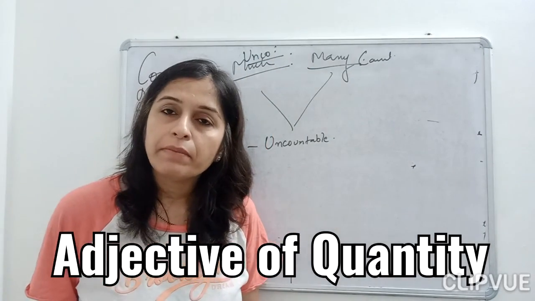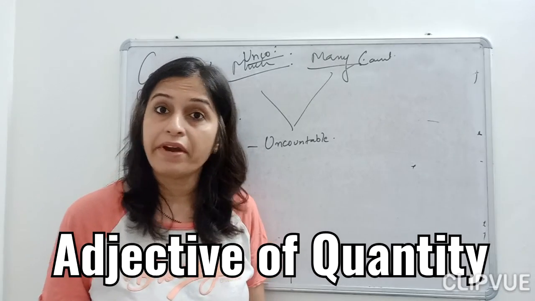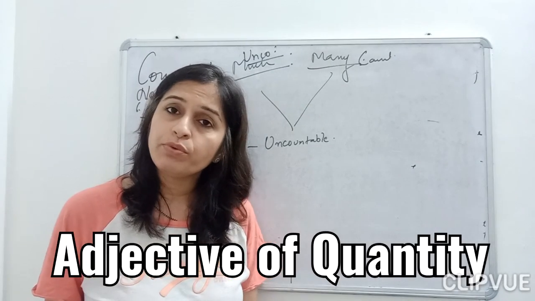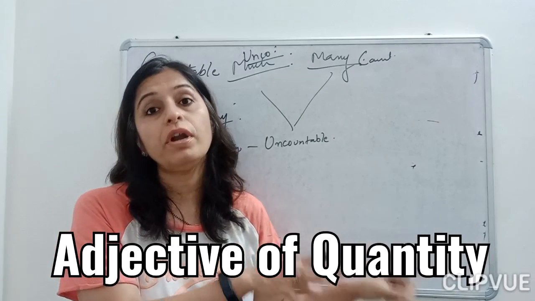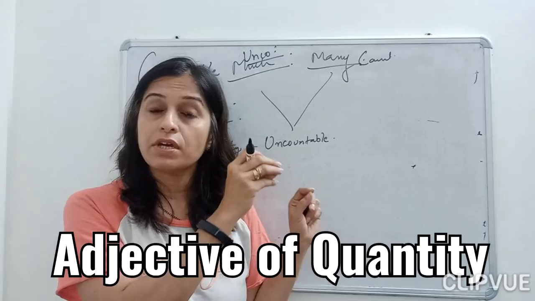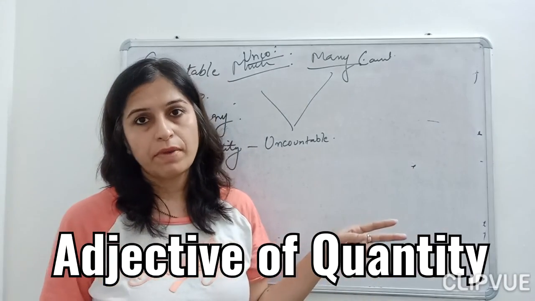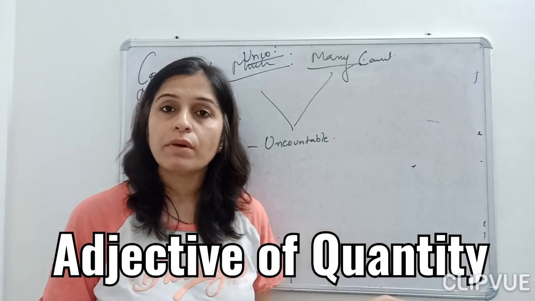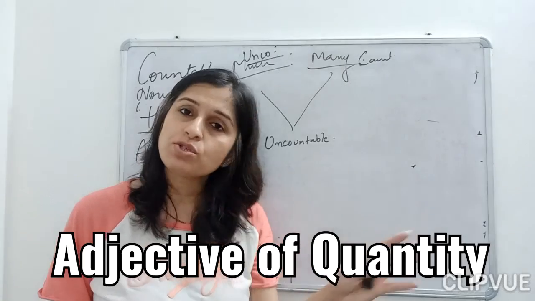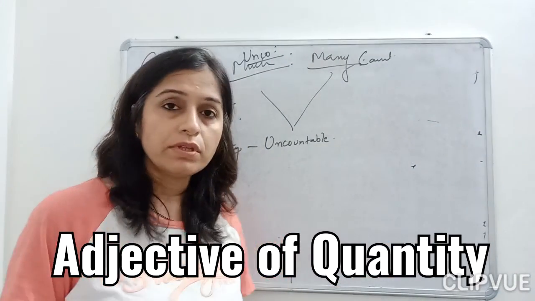I love my mother. How much do you love your mother? I love my mother very much. How much love do you have for your mother? I love her very much. So here very is also your quantifier. It's an adjective. Fine. He has great knowledge about the chapters, about the subject, about the topic. So how much knowledge is he having? He is having great knowledge about the chapters.